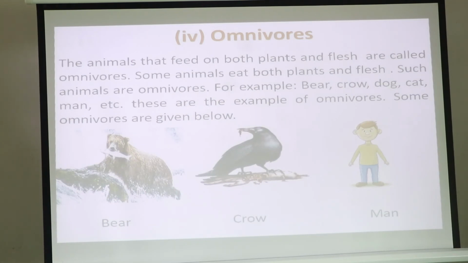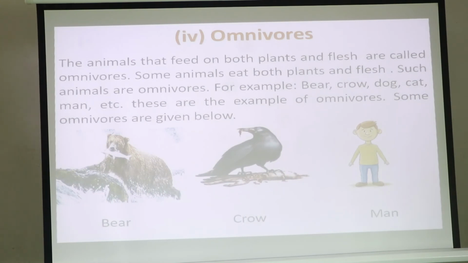For example, bear, crow, dog, cat, man. We human beings are also known as omnivorous. Why are we called omnivorous? Because we used to eat green plants like vegetables, fruits, and also meat. So we are also known as omnivorous.